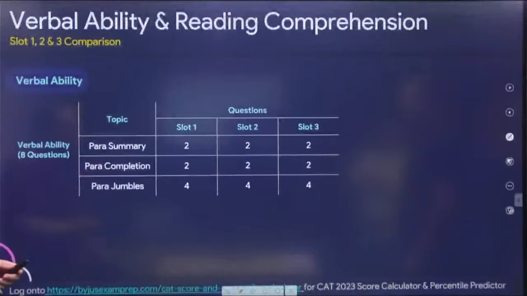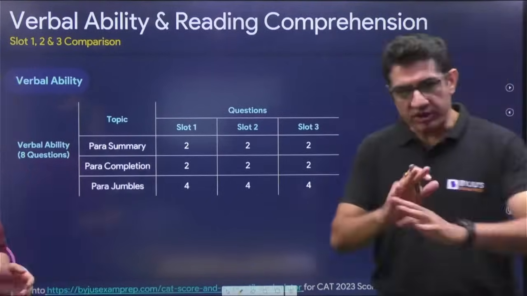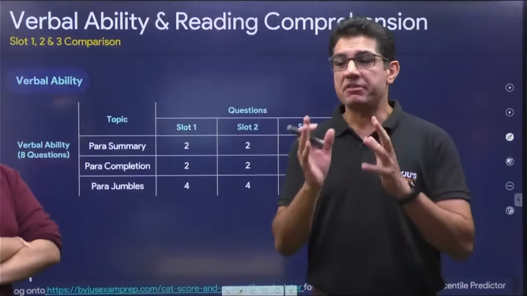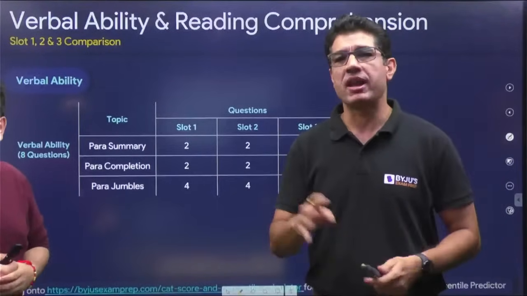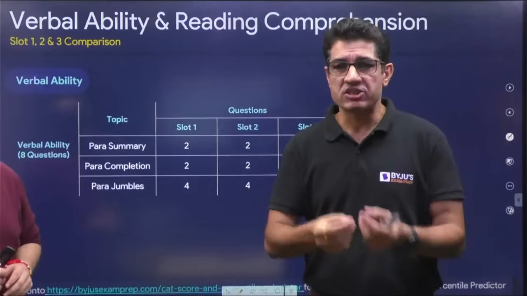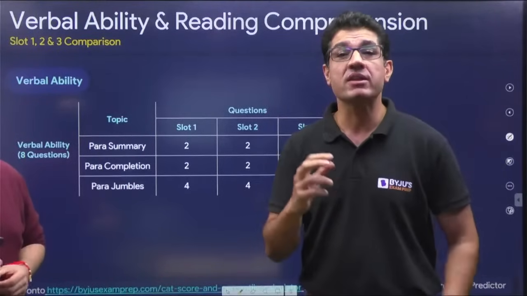Let's move to RCs and let's move to the man of the moment, Vikrant sir, to take us through VARC in totality. Okay, so if you look at it, the total number of questions in the section remained the same. In fact, when it comes to the composition of reading comprehension, it has been identical for the last 3 years now. So 4 passages with 4 questions each, leading to 16 questions overall.